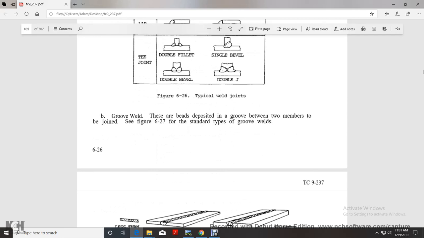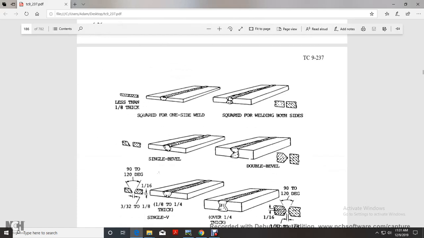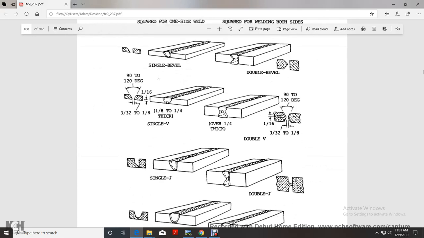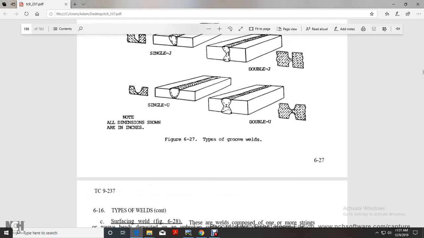Groove weld: the bead is positioned within the groove between the two members of the butt joint, as in figure 6.27, with the same types of grooves. Shown is one less than 1/8 inch, square with one side welded, and welding on both sides. Single bevel with double bevel, 1/8 to 1/4 inch thick; single V with double V; single J, double J; single U, double U.